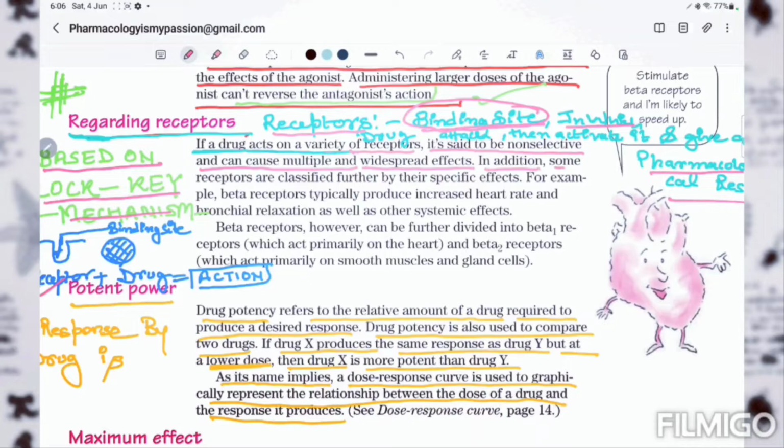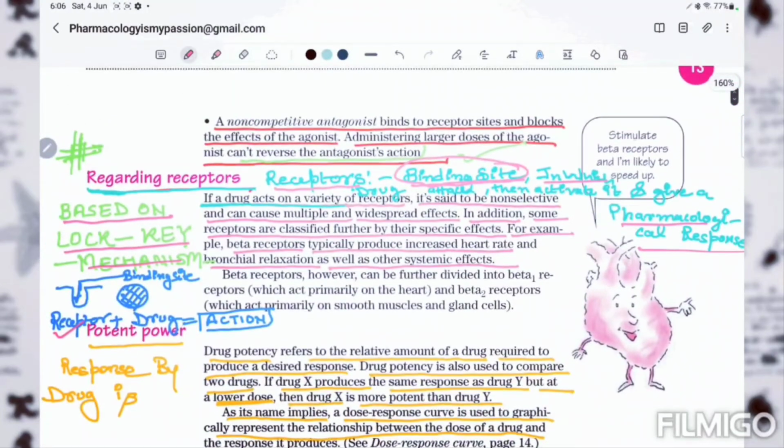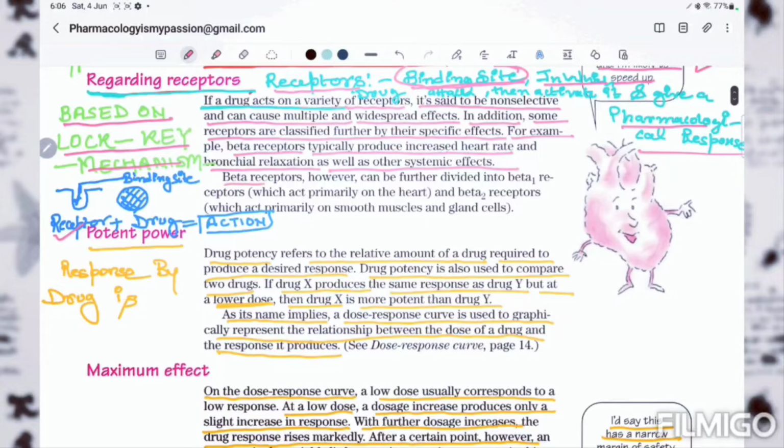In addition, some receptors are classified further by their specific effect. For example, beta receptors typically produce increased heart rate and bronchial relaxation, as well as other systemic effects. See here. Beta receptors, however, can be further divided into beta 1 receptors, which act primarily on the heart, and beta 2 receptors, which act primarily on smooth muscles and gland cells.